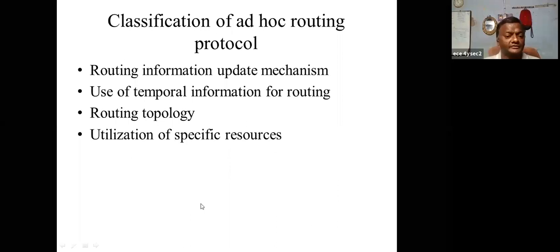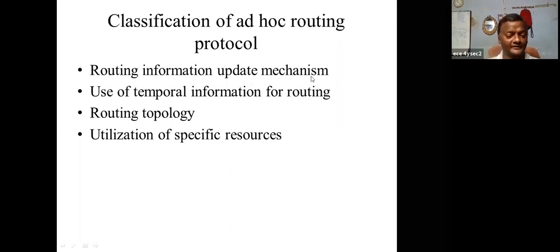Right. Already explained in the last slide. First I want to discuss the routing information update mechanism.